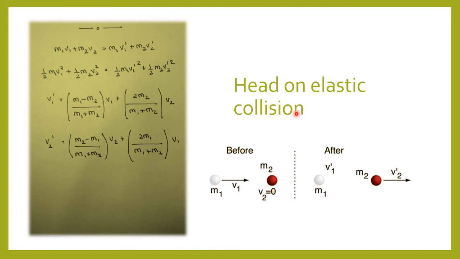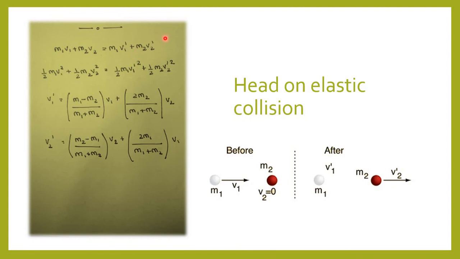Let the two balls of masses m1 and m2 collide with each other elastically with velocities v1 and v2 in the directions as given here. Their velocities become v1 dash and v2 dash after colliding along the same line. Applying conservation of linear momentum, we get m1 v1 plus m2 v2 equals m1 v1 dash plus m2 v2 dash.